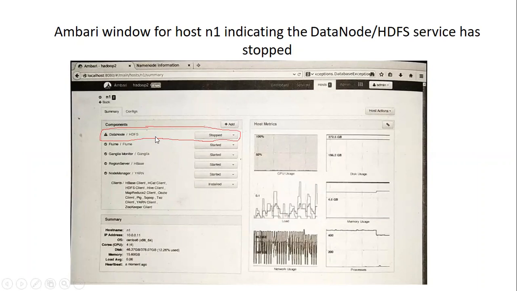At this point, checking the data node logs on the host N1 will help us to identify the actual cause of the failure. So assuming the failure is resolved, the data node daemon can be started using the start option in the pull down menu next to the service name.